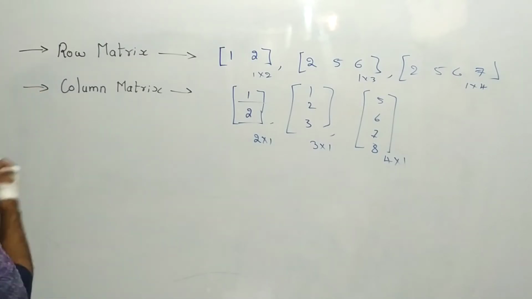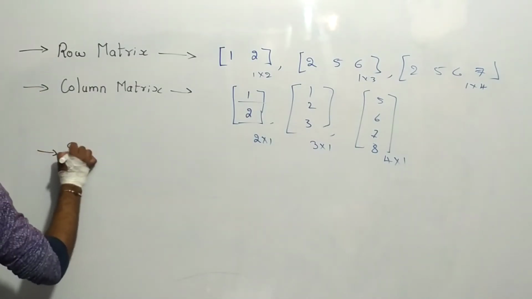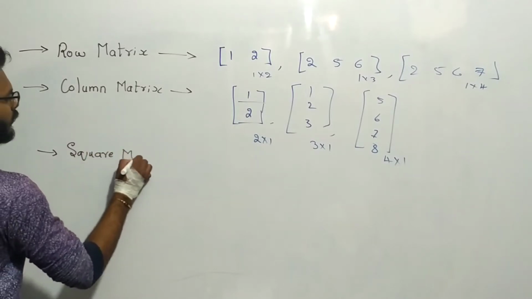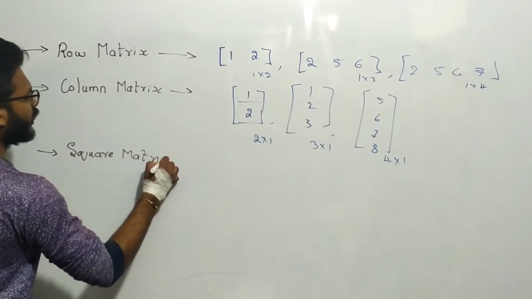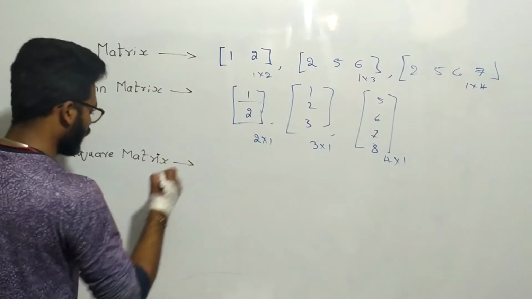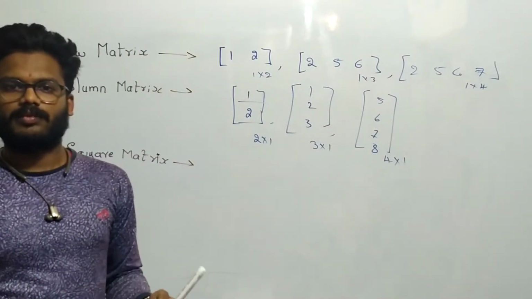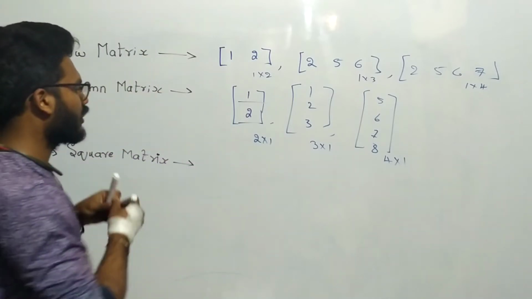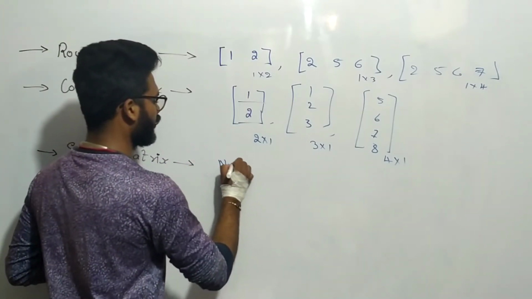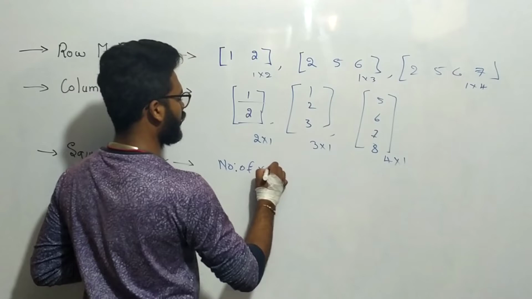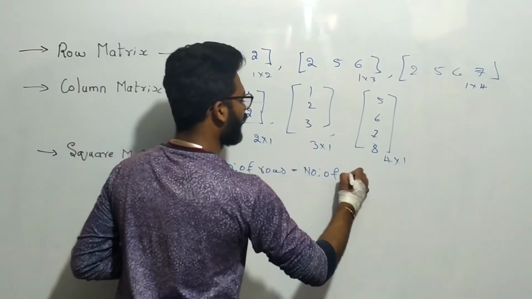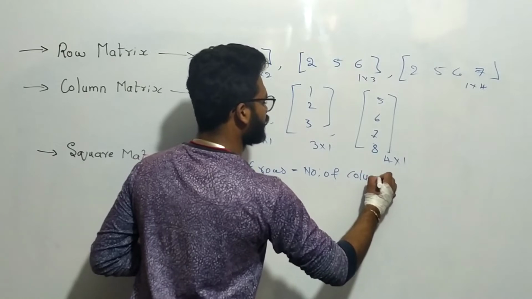Next, moving on to square matrix. What is it? Square. We already know square is nothing but same. Along the row, how many elements are there? Along the column also the same number of elements. That means the number of rows is equal to the number of columns.